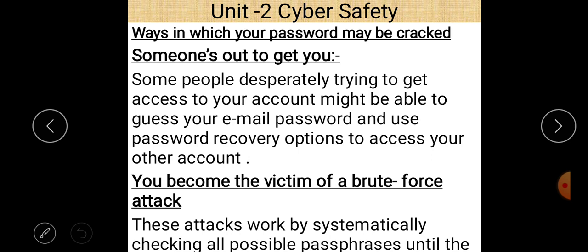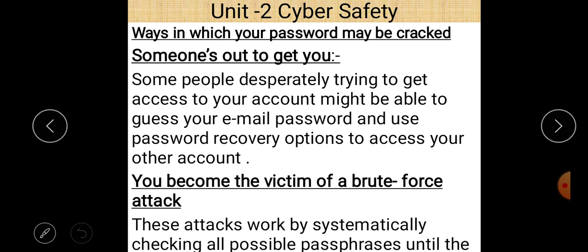Some people desperately trying to get access to your account might guess your email password. It may be possible that he or she is your best friend, and may guess your password and easily guess password recovery options to access your account. And second, you become the victim of brute force attacks.